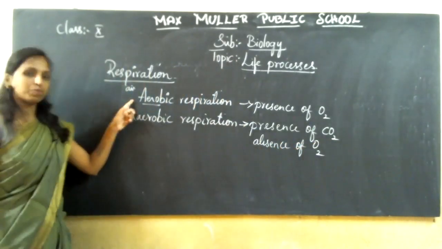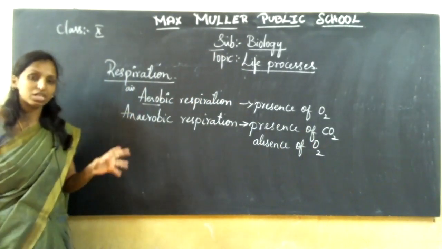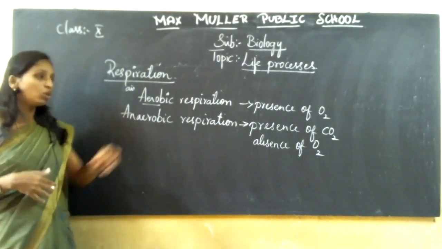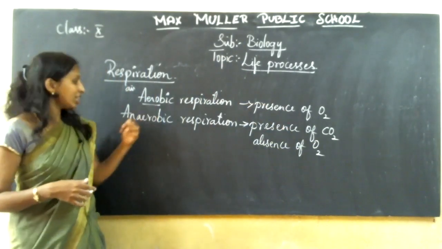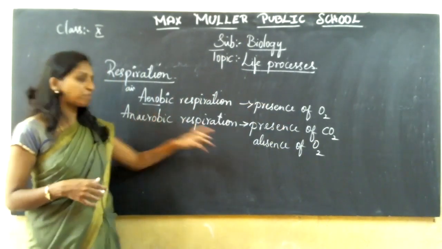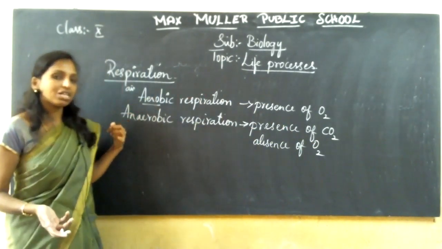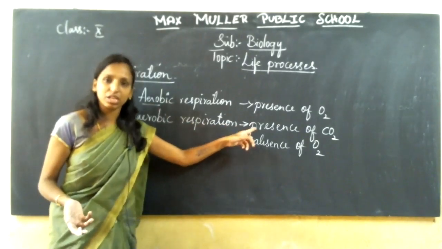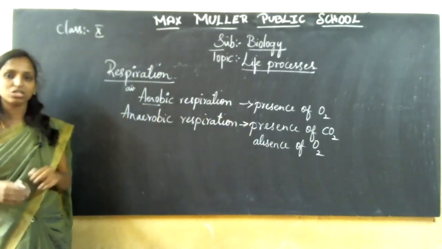So in aerobic respiration, air is present, that means oxygen is present. A type of respiration that takes place in an organism with the presence of oxygen is called aerobic respiration, whereas respiration without oxygen is nothing but called anaerobic respiration. So this is aerobic respiration and anaerobic respiration.